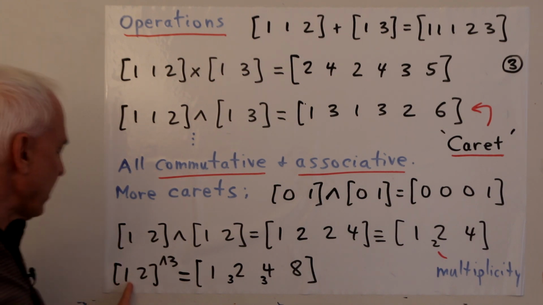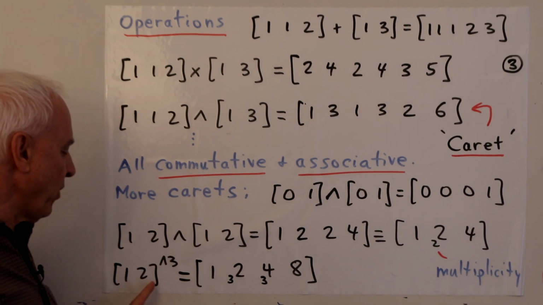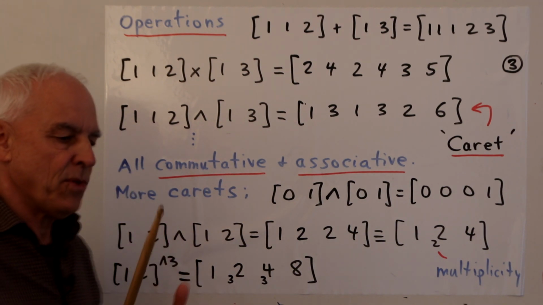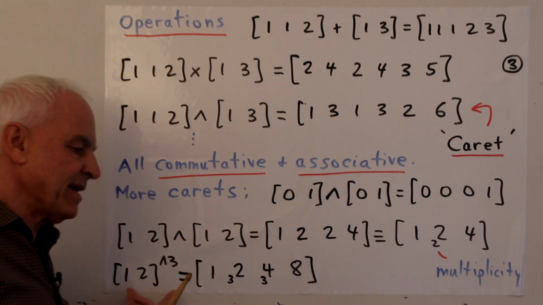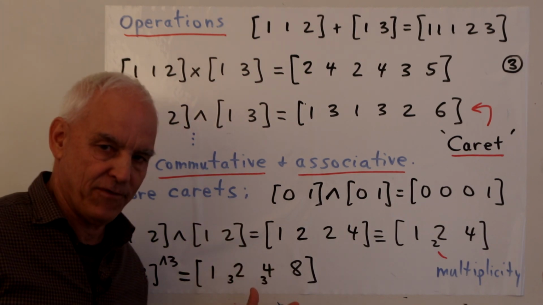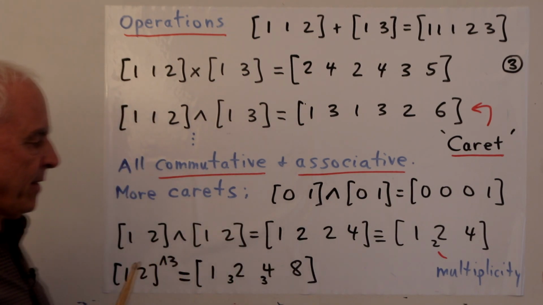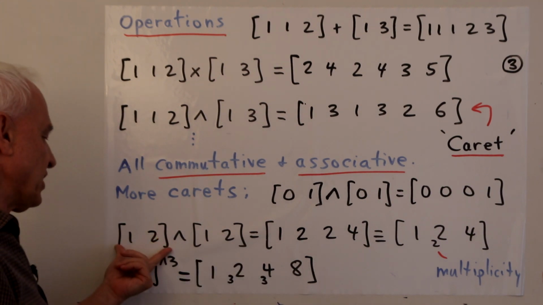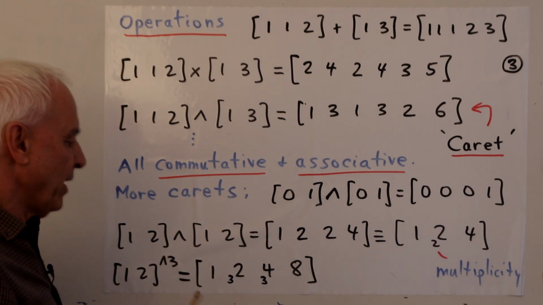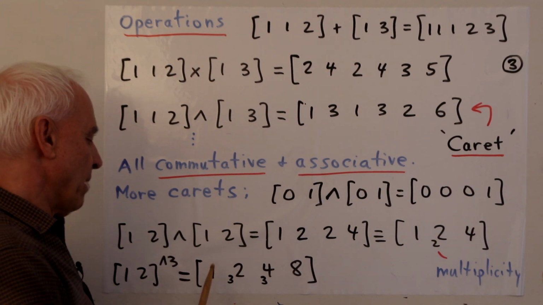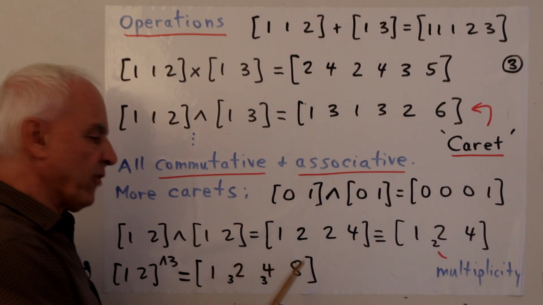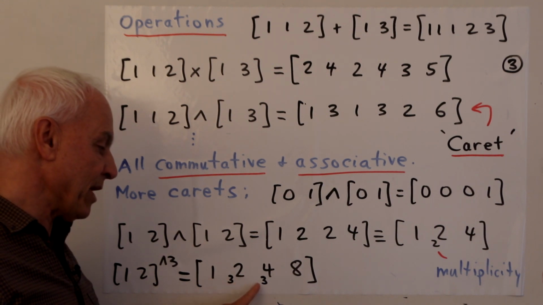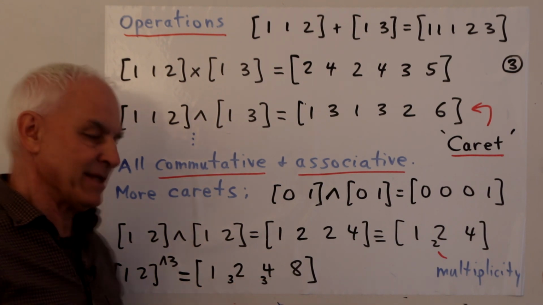So for example, if we take the M set 1, 2, and we perform caret to the 3, in other words, we take this box, caret itself, then it's like taking this thing here and careting it once more with a box 1, 2. Well, you can check that we're going to get a box with just 1s, 2s, 4s, and 8s. There's going to be a single 1, there's going to be 3 2s, there's going to be 3 4s, and there's going to be a single 8.